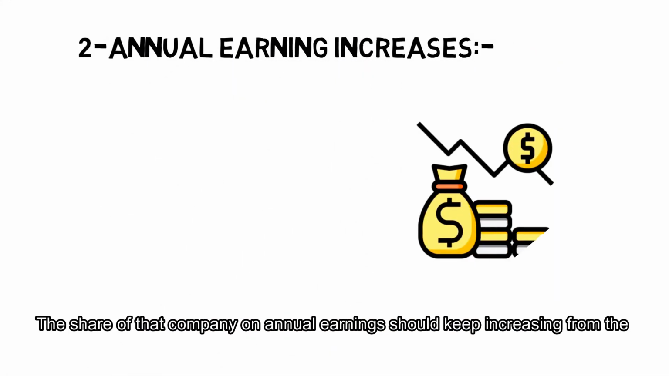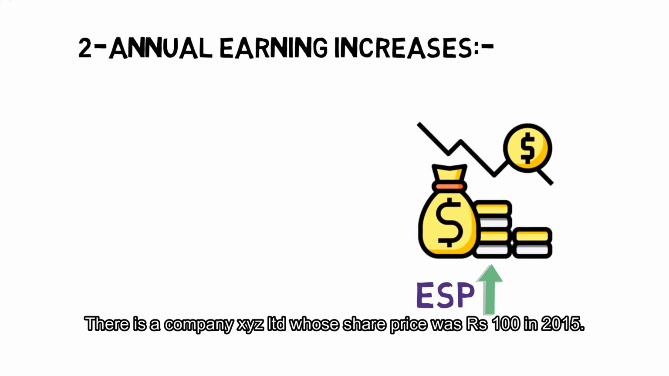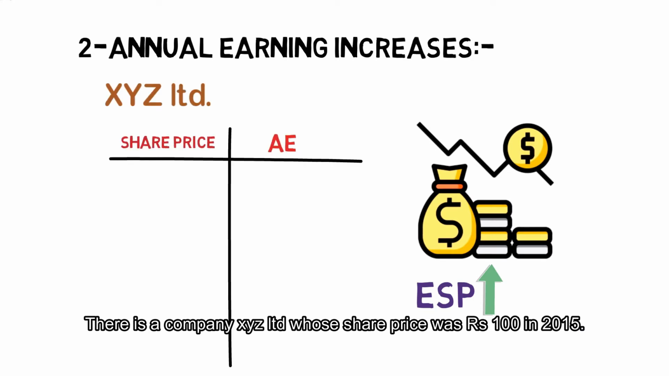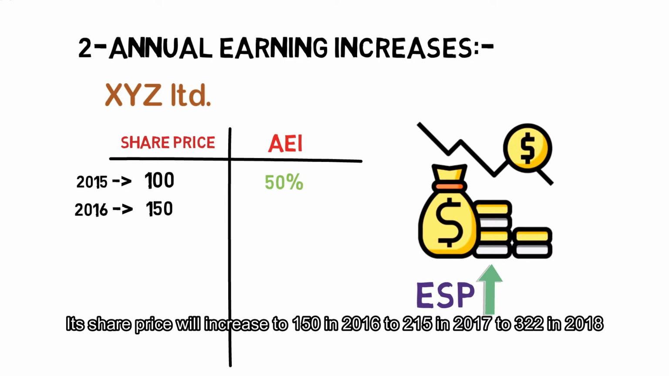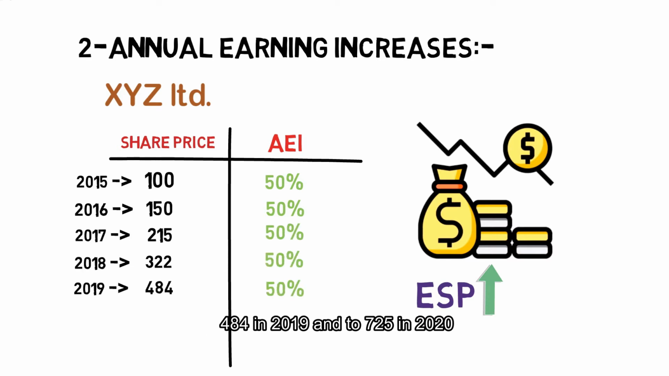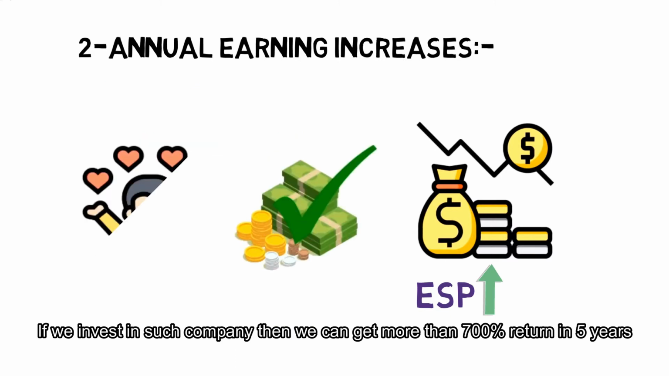Number 2, annual earning increases. For the company's stock you have chosen to buy, the annual earning should keep increasing over the last 5 years. Select such stocks whose annual earning growth rate has increased by 25 to 30% over the last 5 years. For example, there is a company XYZ Limited whose share price was 100 rupees in 2015. If there is growth of 50% year on year, then according to the compounding principle, its share price will increase to 150 in 2016, 215 in 2017, 322 in 2018, 484 in 2019 and 725 in 2020. If we invest in such a company, then we can get more than 700% return in 5 years.